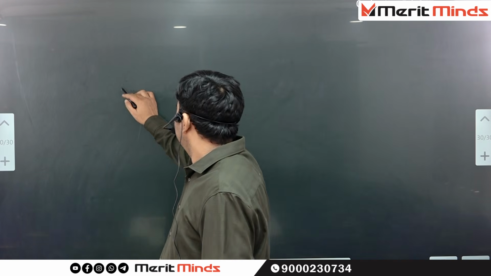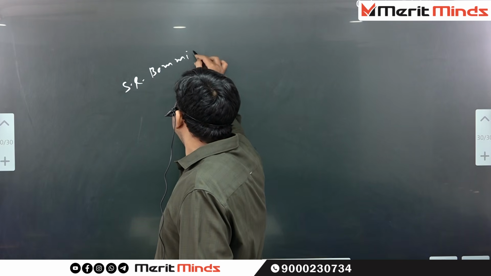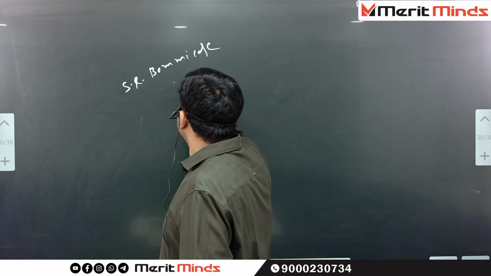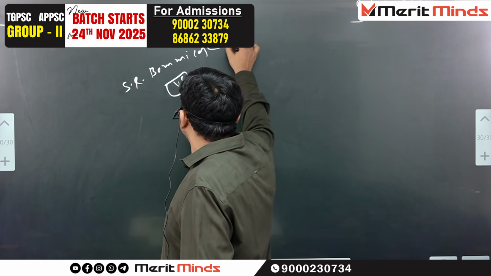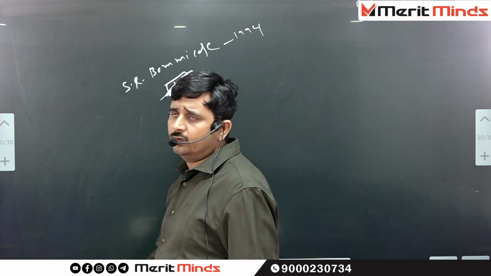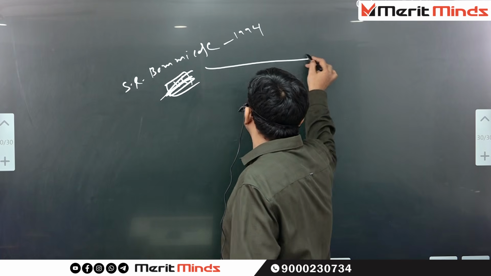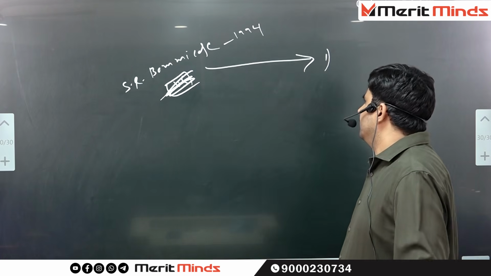At the same time, with the effect of one judgment, so many things we have a chance to observe in the constitution. For example, SR Bommai case 1994. SR Bommai case 1994 is famous for the preamble being part of the constitution.